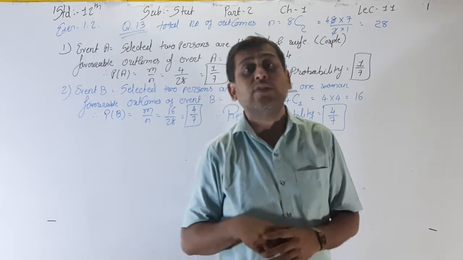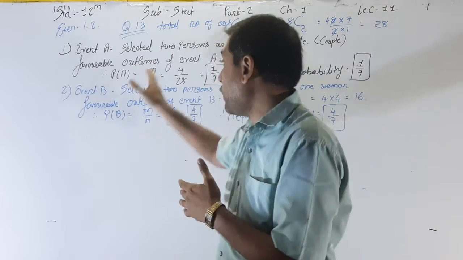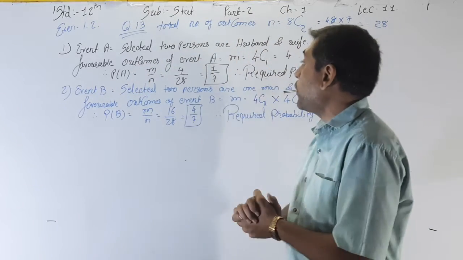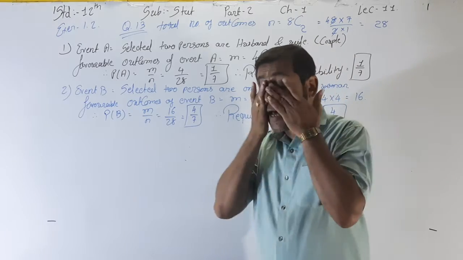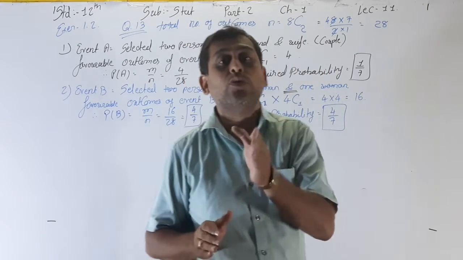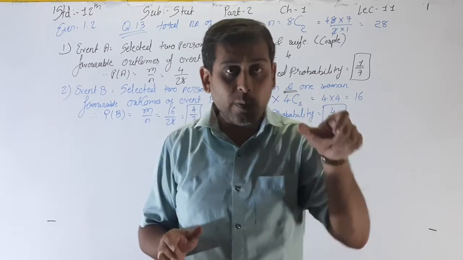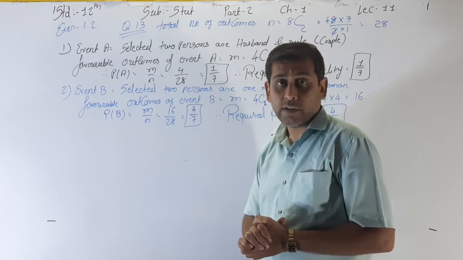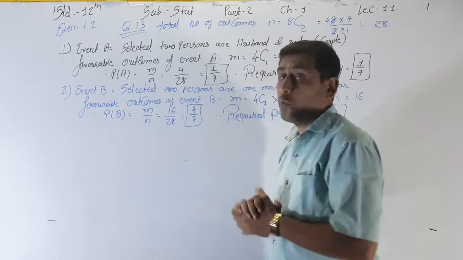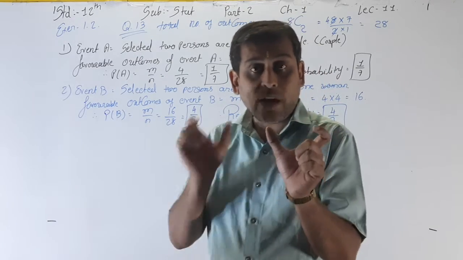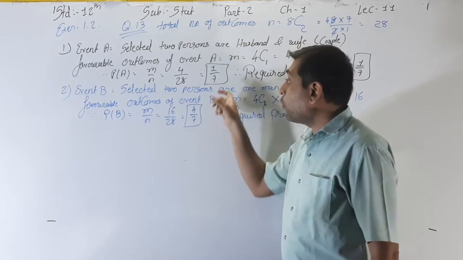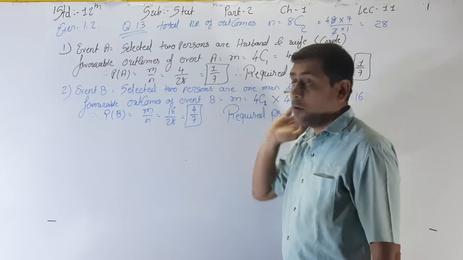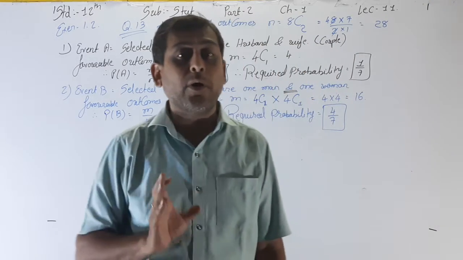If they are husband and wife, means what? Here A intersection, that is husband and wife. What is the probability for that? What are the favorable outcomes for that? That is 4C1. If they are husband and wife, then we have to deduct that one man and one woman. See now what we require, this minus this. Here 16 minus 1, that we require: one man and one woman, that is event B, and those who are not husband and wife, so we have to deduct this one from that. Okay, so the required probability is what?